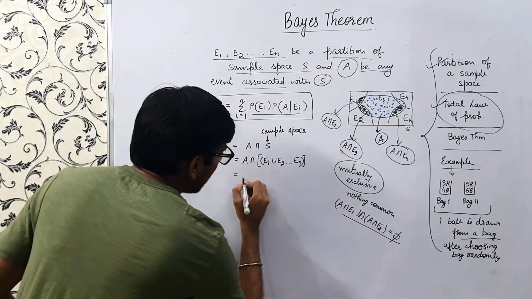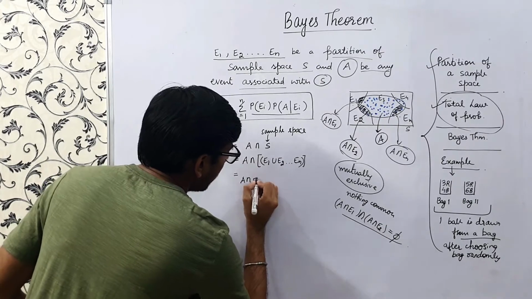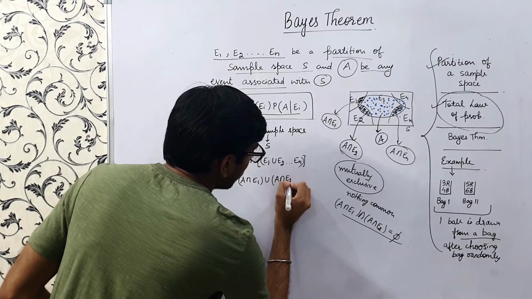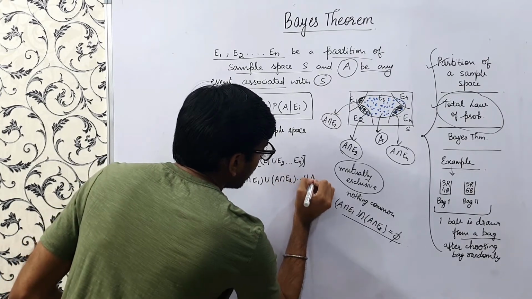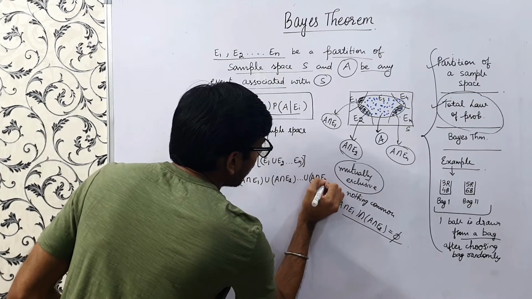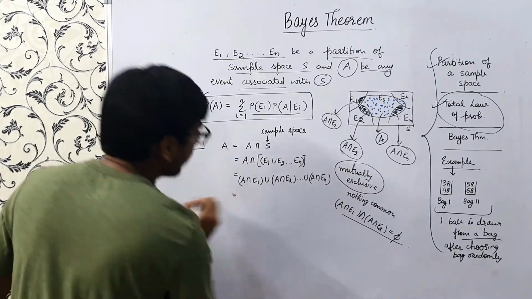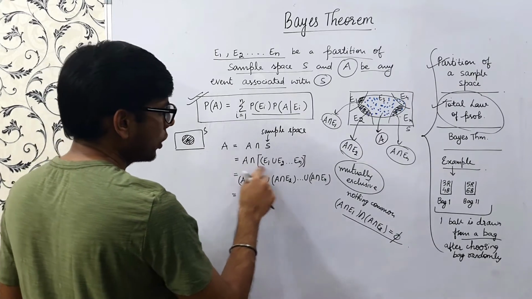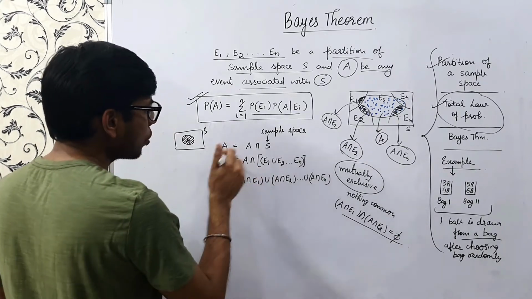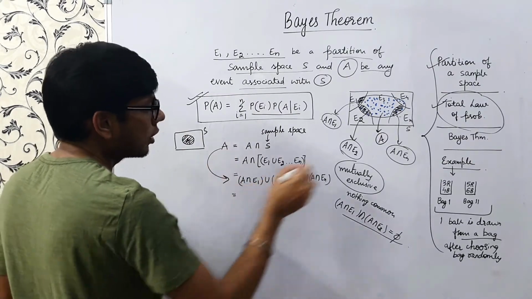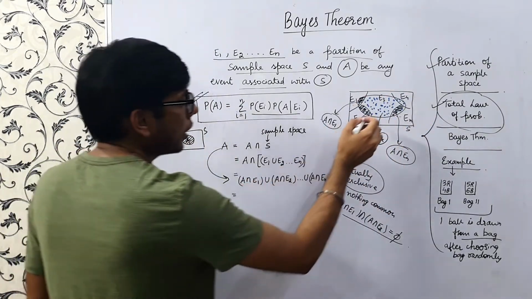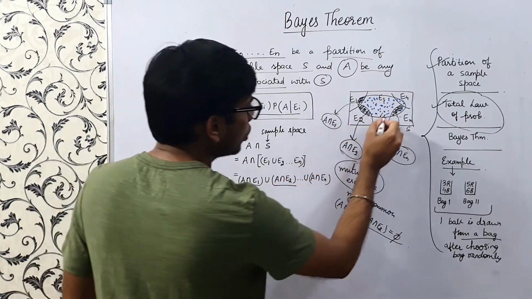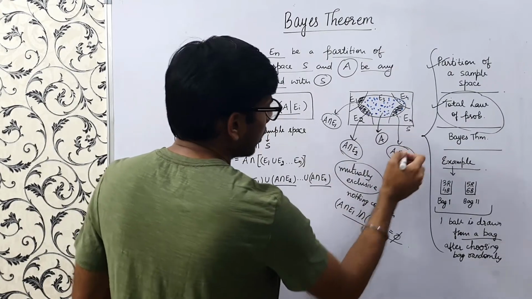So this is nothing but A intersection E1 union A intersection E2 union A intersection En, right? I just open this using the distributive law for union and intersection, and in general we can also directly say that A is this from the Venn diagram.